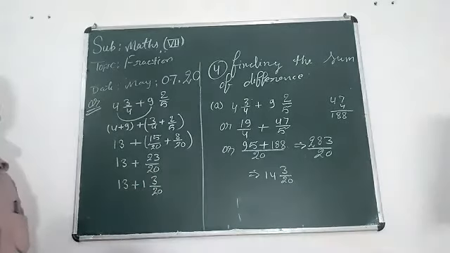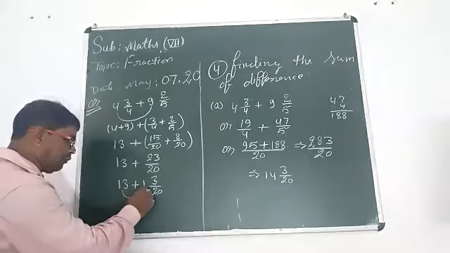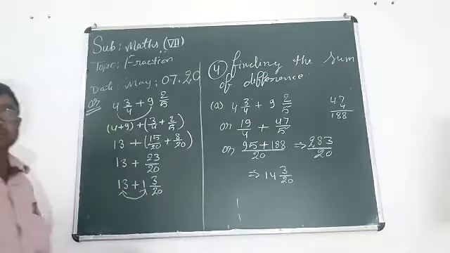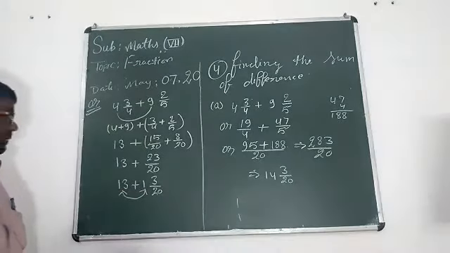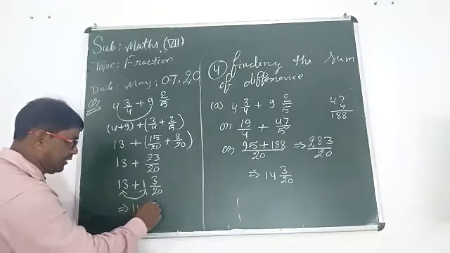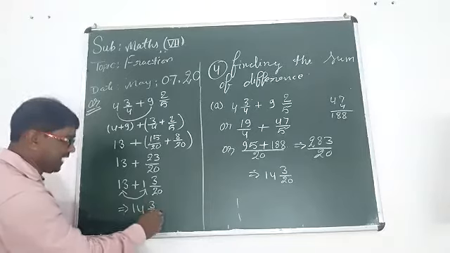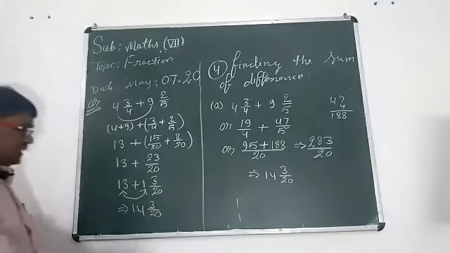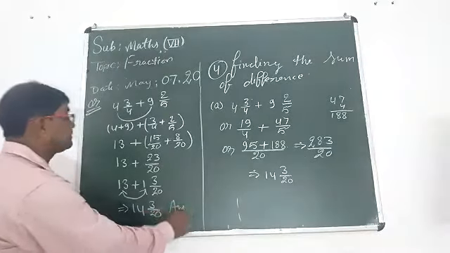Now student, these two are whole numbers. We should add them together, and in this way we can write 14 whole number 3 upon 20. That is our answer.